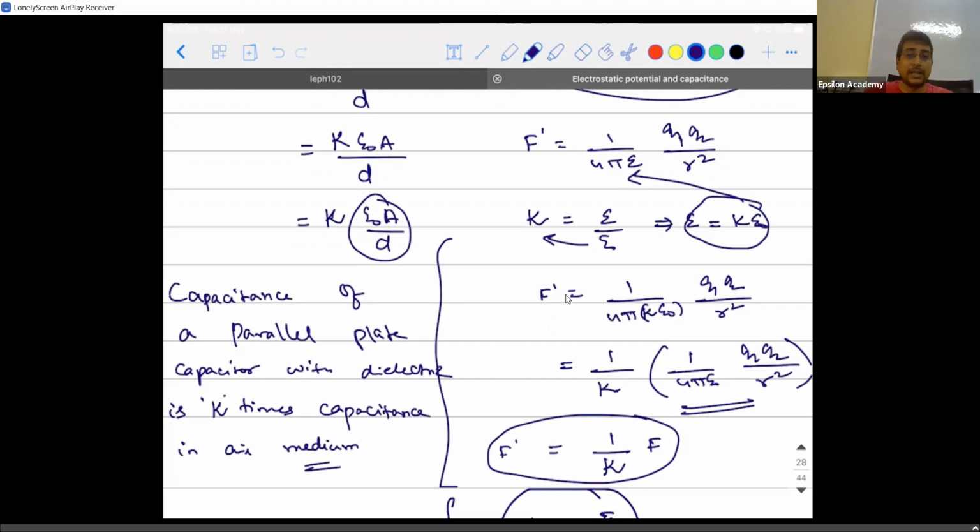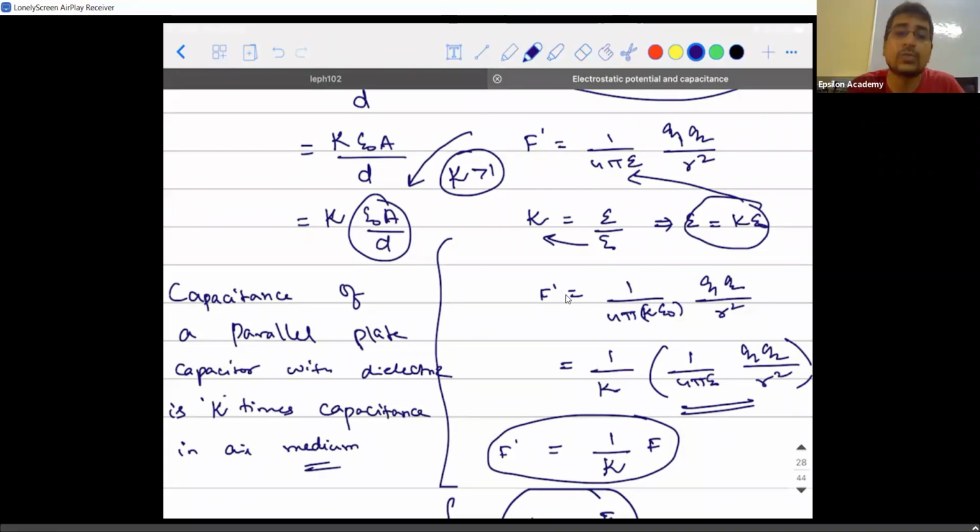So what is happening to the value of capacitance? Is the capacitance increasing or decreasing? For that, the answer lies in whether the value of kappa is greater than 1 or less than 1. Remember, the value of kappa is always greater than 1. So when you have a dielectric medium in between the plates of a capacitor, then you can obviously increase the capacitance of it, and the logic also supports us. When dielectric is there, it can store more amount of charge. So its capacity is going to increase.